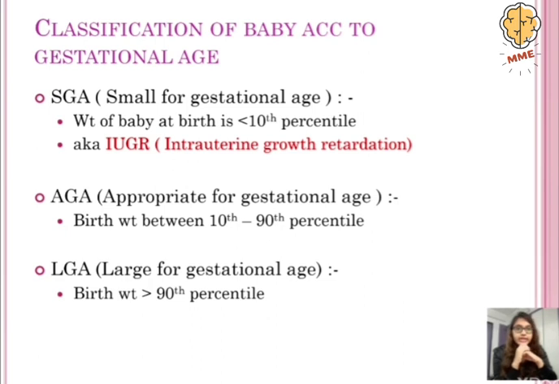Now second is the appropriate for gestational age babies. So in this, the birth weight will be between the 10th to the 90th percentile, and the large for gestational age babies, they are large for the gestational age, so the birth weight has to be more than the 90th percentile.